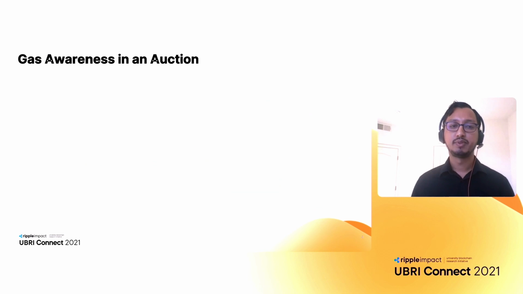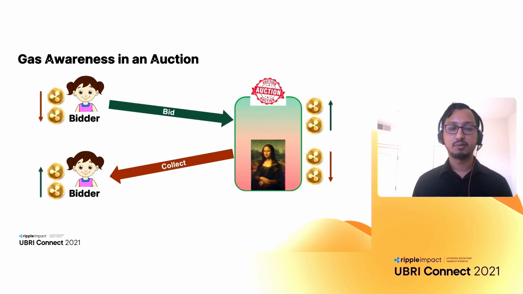And finally, let's talk about gas awareness, again, in the context of this auction protocol. Suppose there are these bidders who are placing their bids as well as collecting their wins out of the auction. Now, how would the smart contract developer compute the gas cost of these transactions? Well, in the Nomos language, the smart contract developer doesn't have to. The language will compute the gas cost of transactions for you.